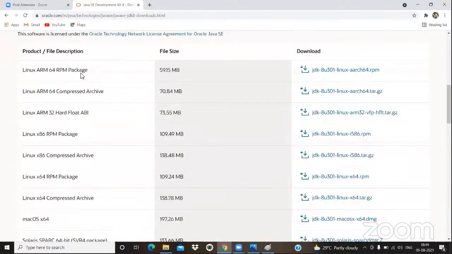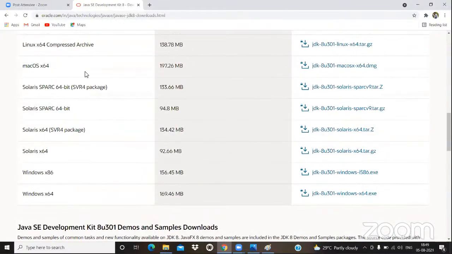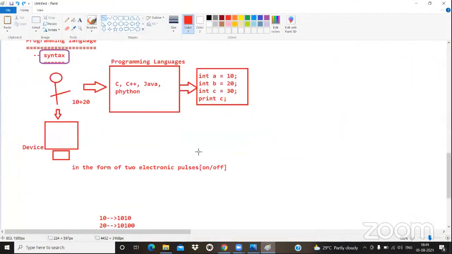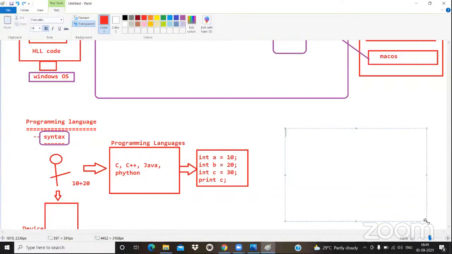So this is the Oracle page. The Oracle page itself is showing, hey end user, we are offering 14 softwares. Why offering 14 softwares here? Why not one? Java is platform independent, na? Java is platform independent. Nothing but one software can be suitable for all OS. See, here the platform independency concept we can talk through software based application.